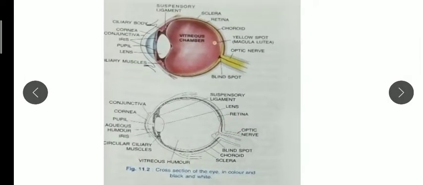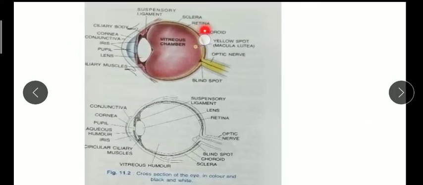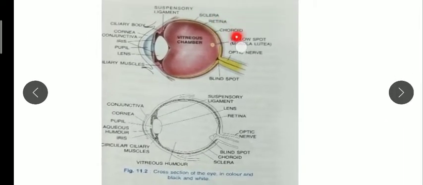As I told you, children, you should remember this. Here you can see the sclera part. So sclera and choroid are here. Choroid is the red internal part, and then we have the retina where the image is formed. Here we have the blind spot, here sclera and choroid. One colorful picture is given, one black and white picture is given. For understanding this chapter better, you should know the labeling of the eye, the internal structure of the eye.